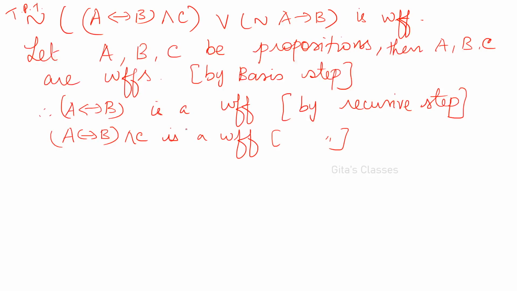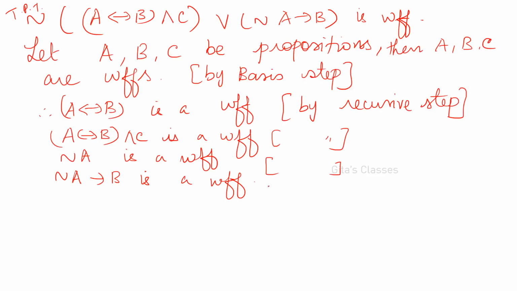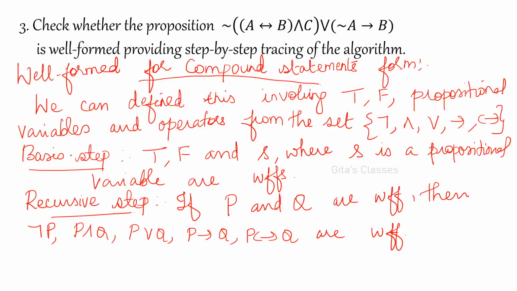Now consider not A is also a well-formed formula. I have applied negation to A. Okay. So, not A is a well-formed formula. Conditional B is also a well-formed formula. So, all these things use the same recursive steps only. Okay. Now, you have to take OR between these two. Wait. The negation is applied for the first one only, right?